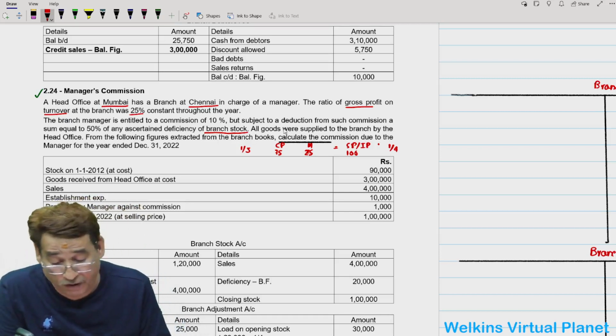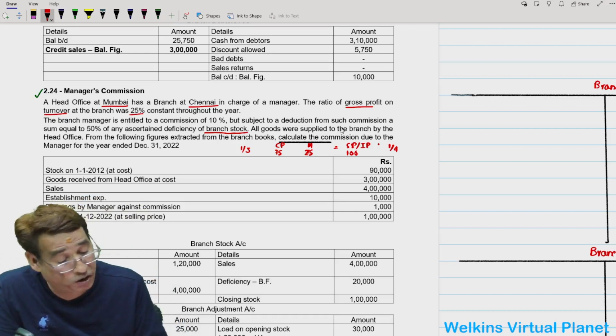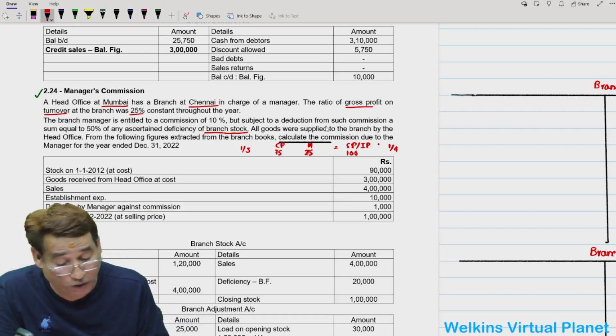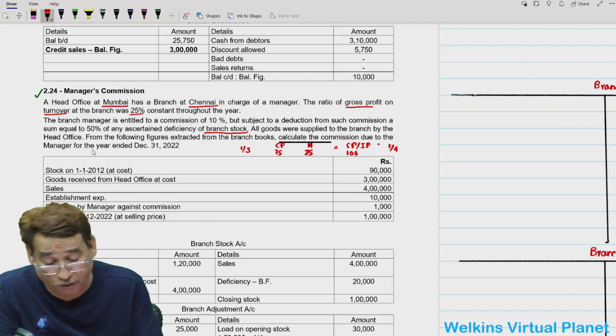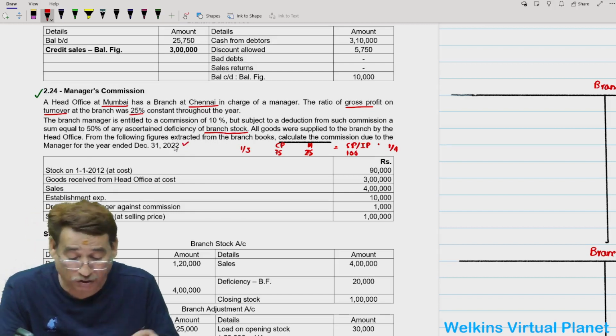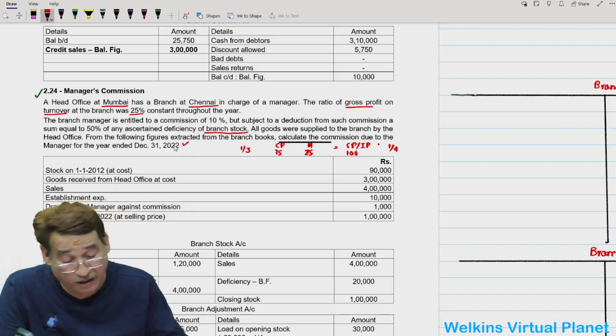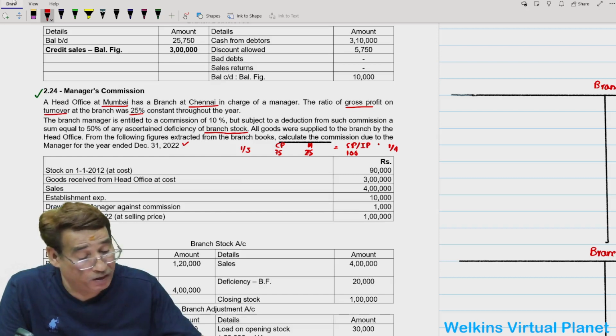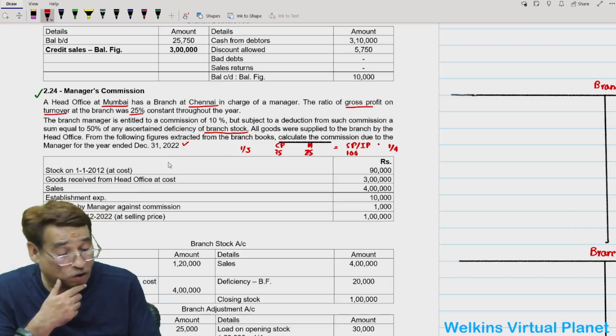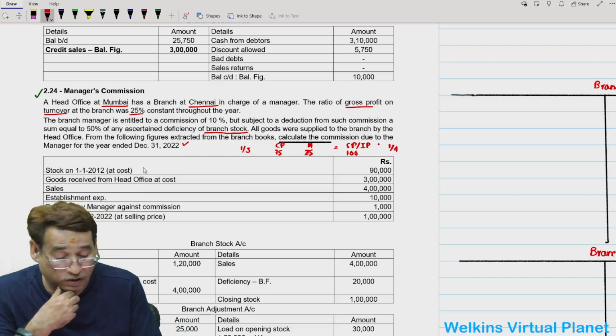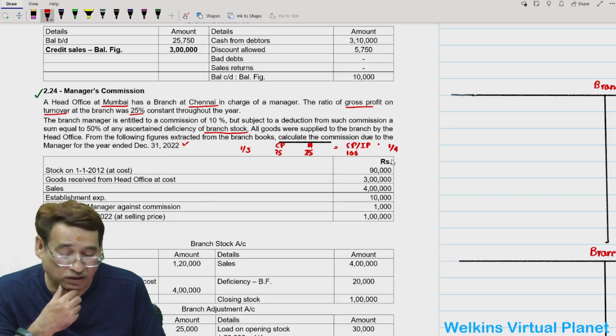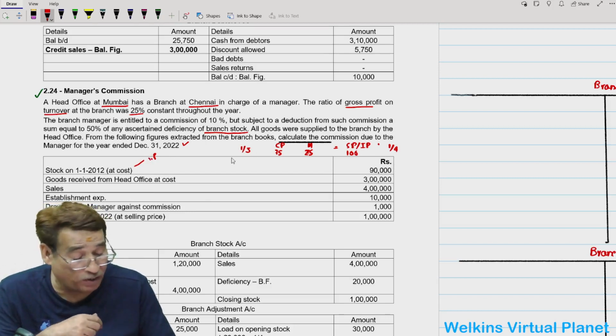All the goods were supplied to the branch by the head office. From the following figures extracted from the branch books, calculate the commission due to the manager for the year ended 31st December 2022. Now here in this particular question, you have been given stock at cost 90,000. Because stock at cost is given at 90,000, obviously I will have to turn it to invoice price. In order to turn it to invoice price, I will have to apply the rate of 1 by 3.